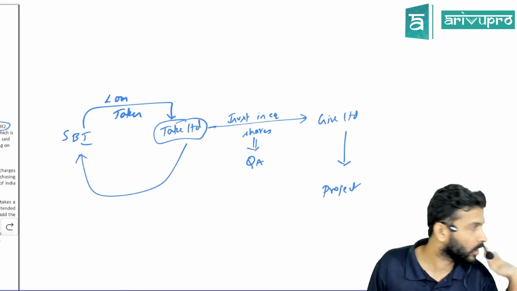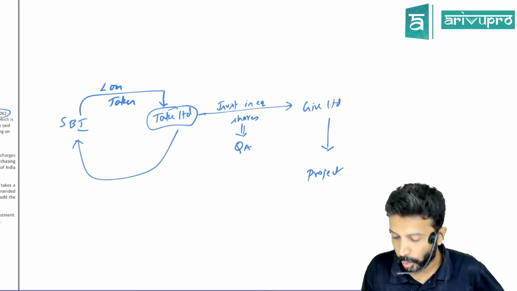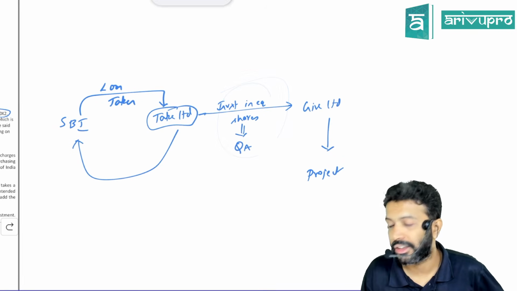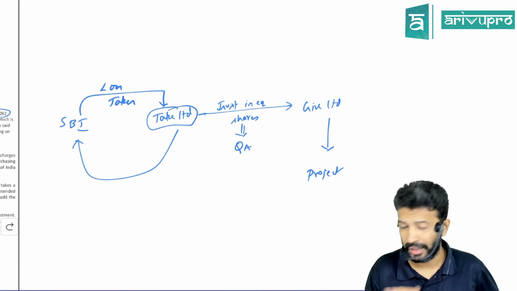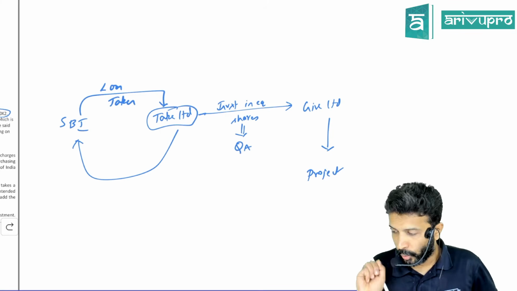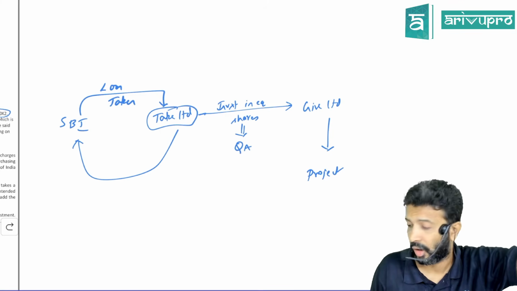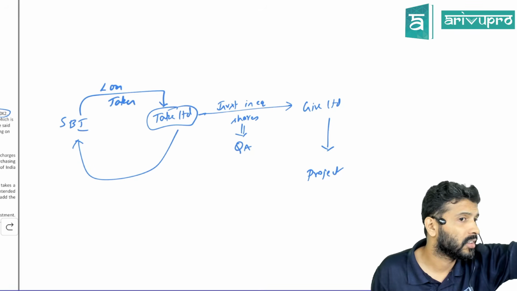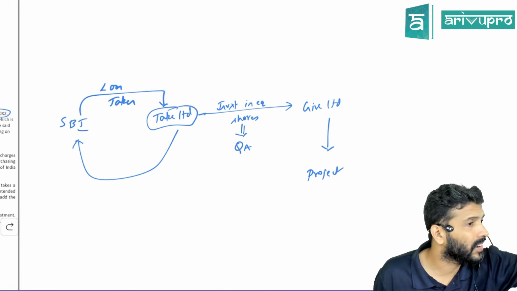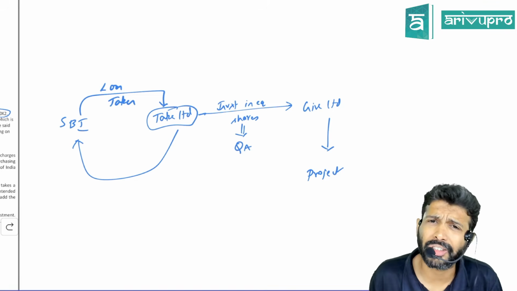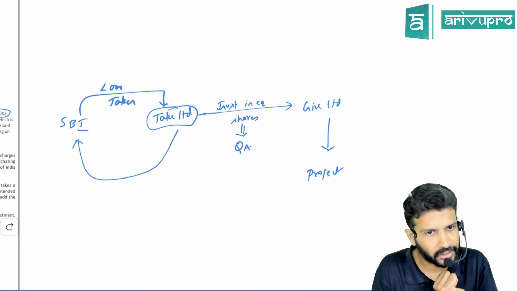Did you get the scenario, everybody? They want to treat the investment as a qualifying asset. Is that right or wrong? First of all, you have violated multiple standards here. One, investment is governed by Accounting Standard 13. What does AS 13 say? Acquisition charges like stamp duty, brokerage and so on you can capitalize. Interest cost, can you capitalize? So you violated AS 13 there.